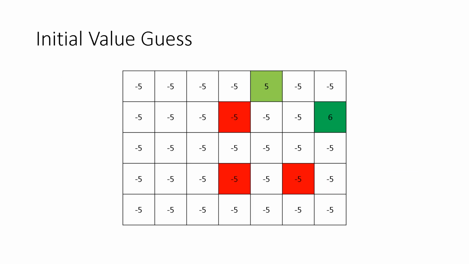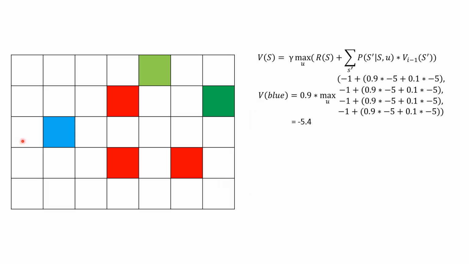Each state will have an initial value equal to the smallest reward, in our case, -5. The terminal states will have a value equal to their reward, in this case, 5 and 6. Let's take a look at calculating the value for this blue state. We first multiply by 0.9, which is the discount factor.